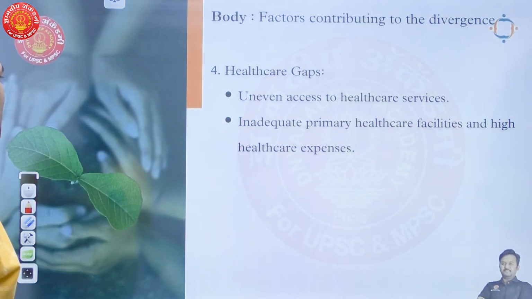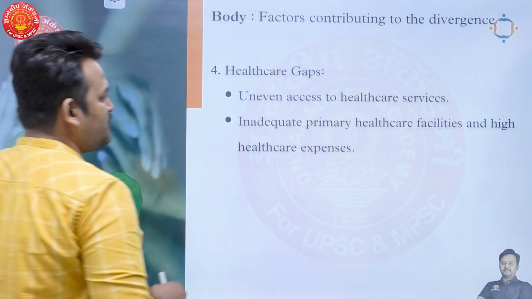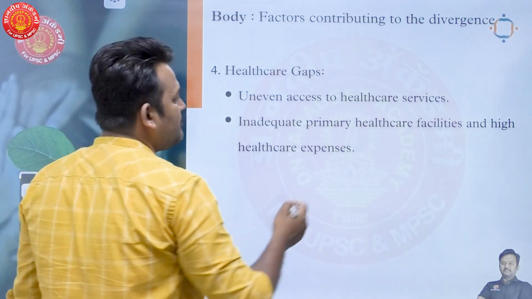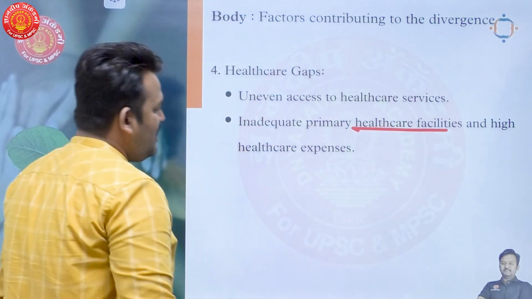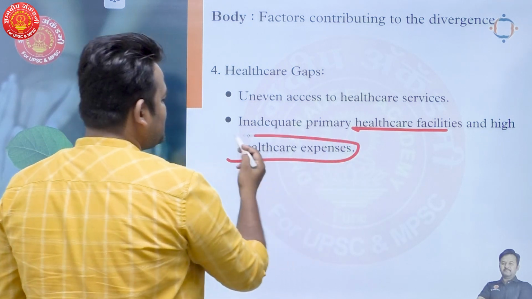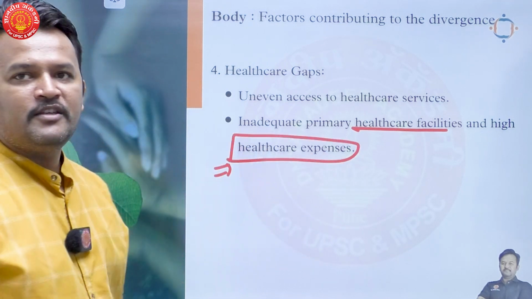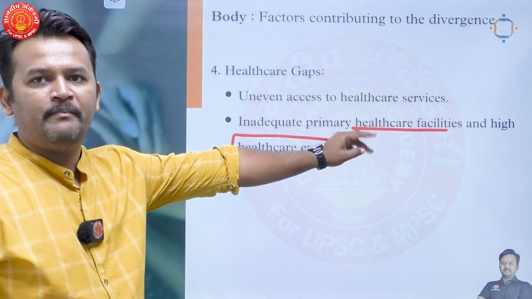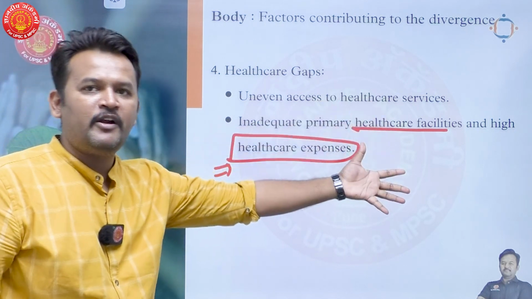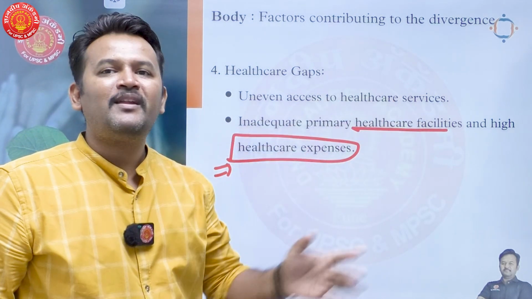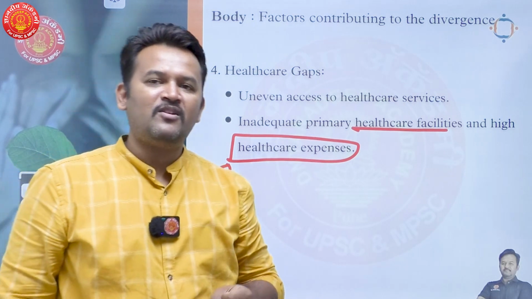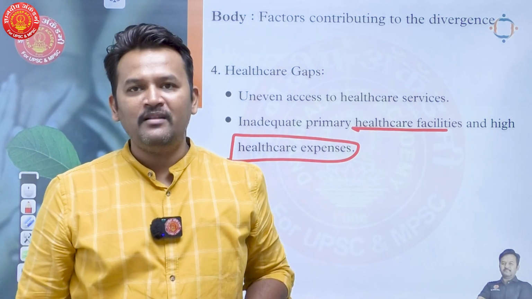Next point is the healthcare gap. Uneven access to healthcare services, inadequate primary healthcare facilities, and high healthcare expenses. Right? This also forms a major part of human development. Health is a major part of human development. If a person is not healthy, then he is not considered as human capital.